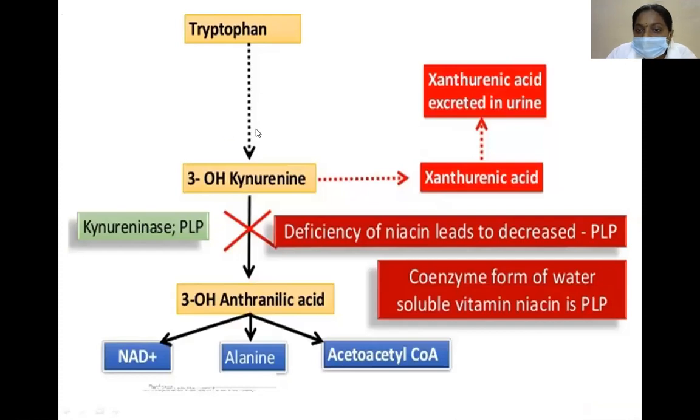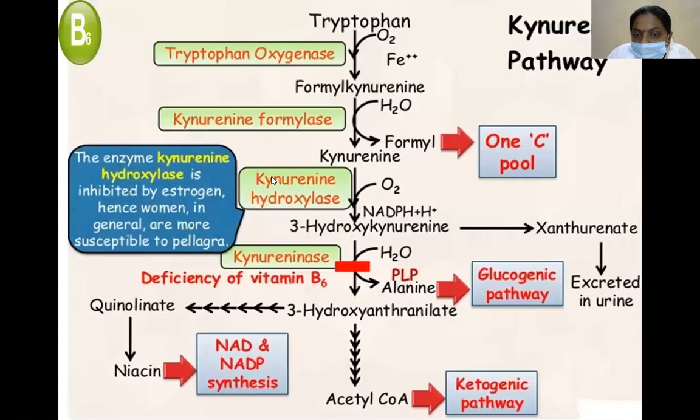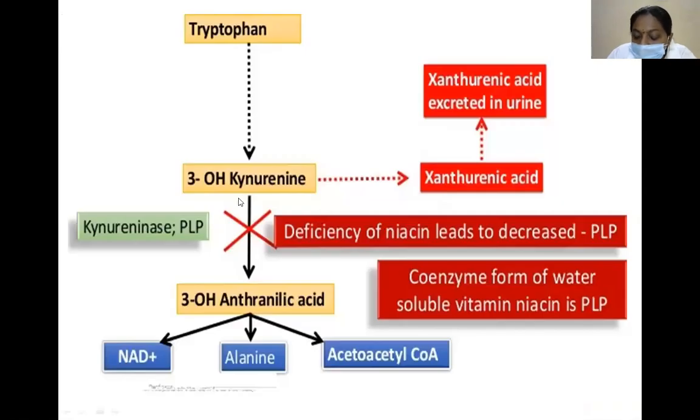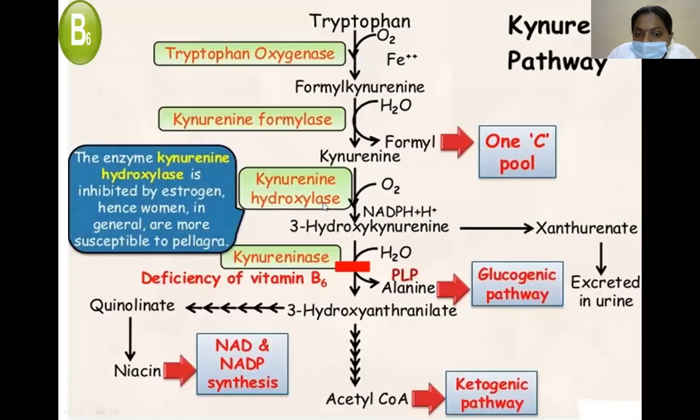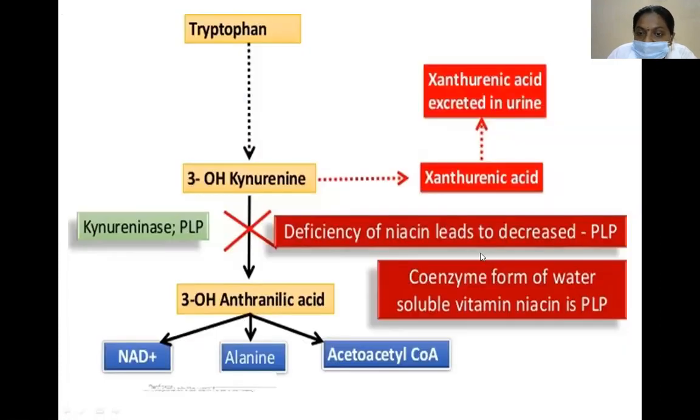Tryptophan must be converted into 3-hydroxykynurenine. When there is a block in the PLP-dependent enzyme, the conversion of 3-hydroxykynurenine to 3-hydroxyanthranilic acid is blocked. Normally this leads to formation of NAD plus and alanine and acetoacetyl-CoA.